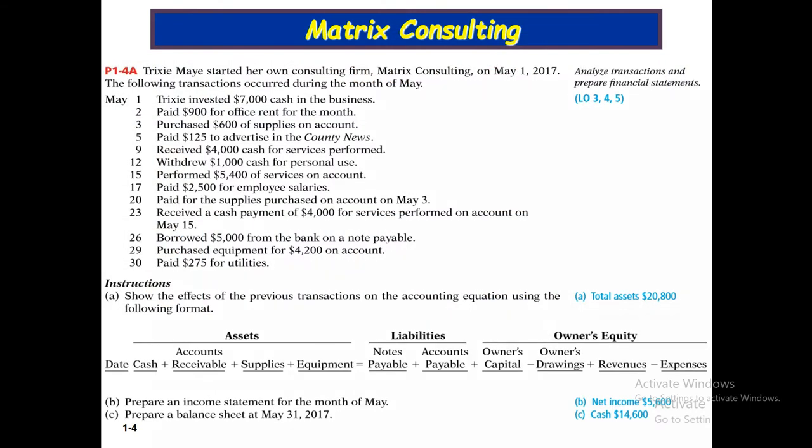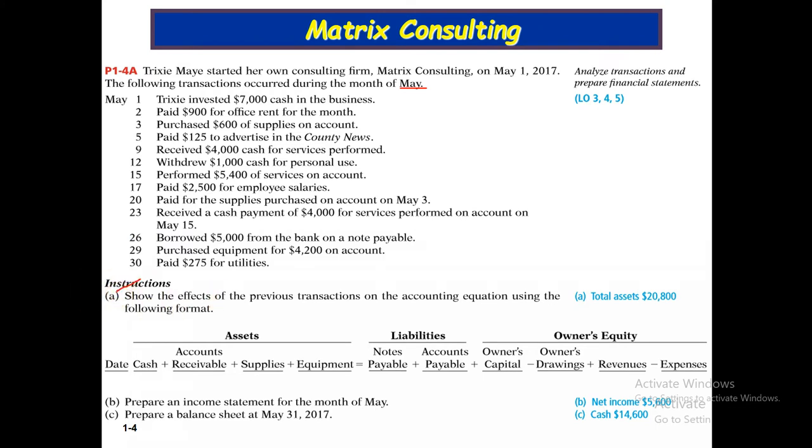This is our problem. Trixie May started her own consulting firm, Matrix Consulting, on May 1, 2017. The following transactions occurred during the month of May: May 1, 2, 3, 5, 9, 12, 15, 17, 20, 23, 26, 29 and 30. These are our transaction instructions.